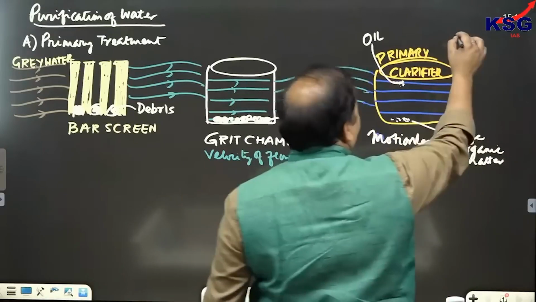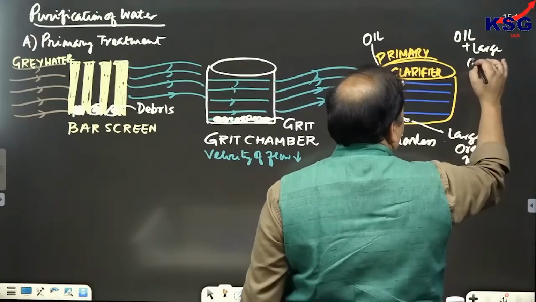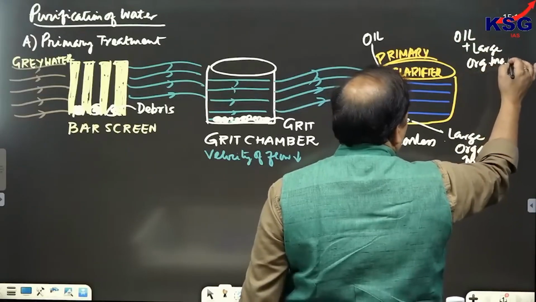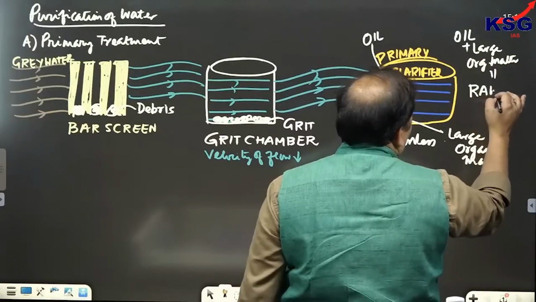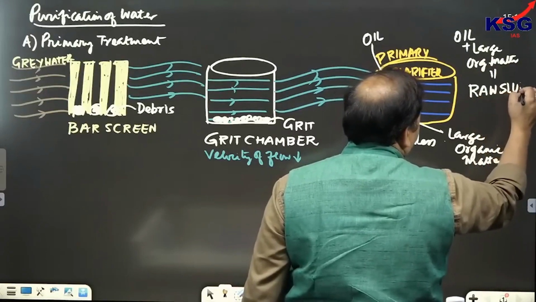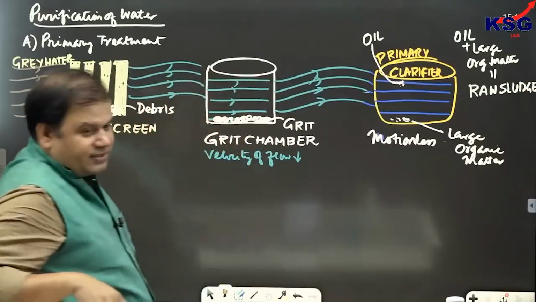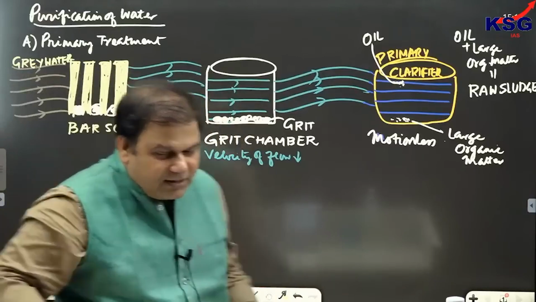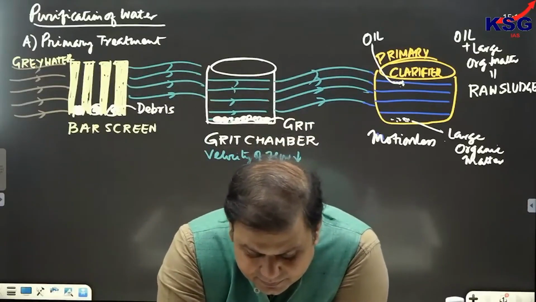Now these two things, oil plus large organic matter, would be separated and combined to form what is called raw sludge. इन दोनों को निकाल लेते हैं और मिक्स करके रखते हैं, इसको कहते हैं raw sludge. And this raw sludge would be treated separately.